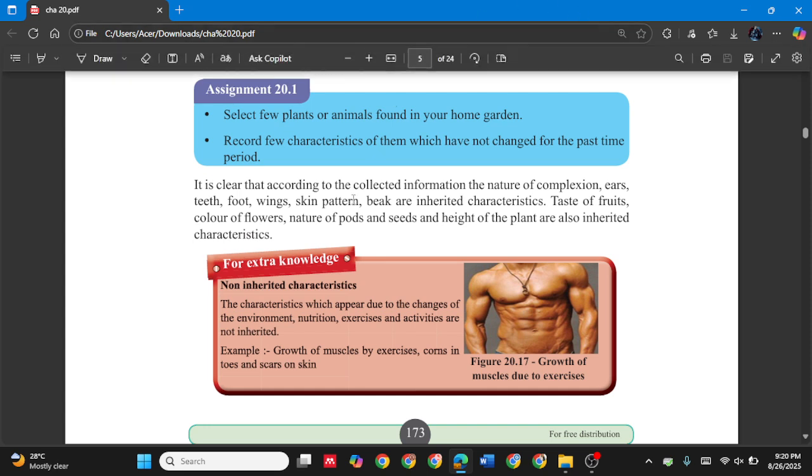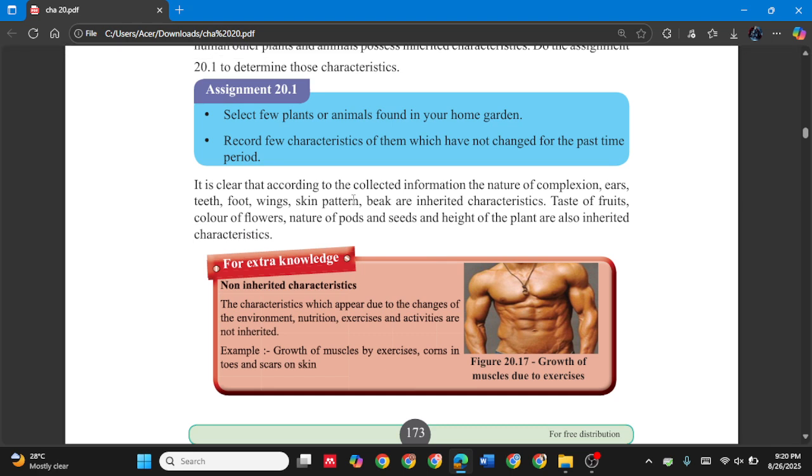That is non-inherited characteristics. What are non-inherited characteristics? The characteristics which appear due to the changes of the environment, nutrition, exercises, and activities are not inherited.